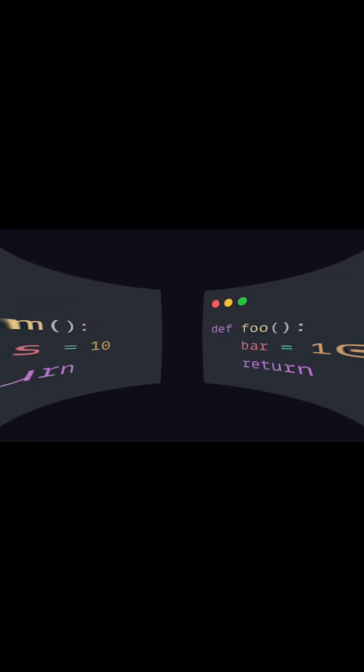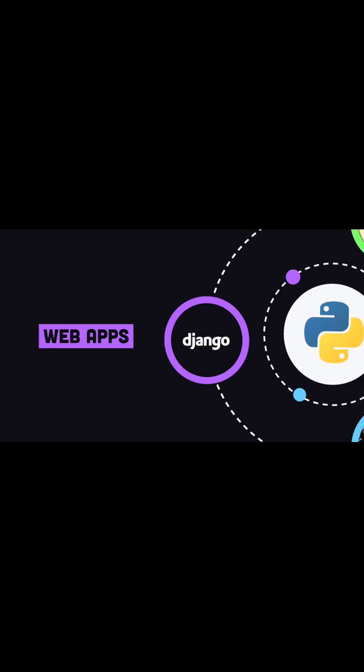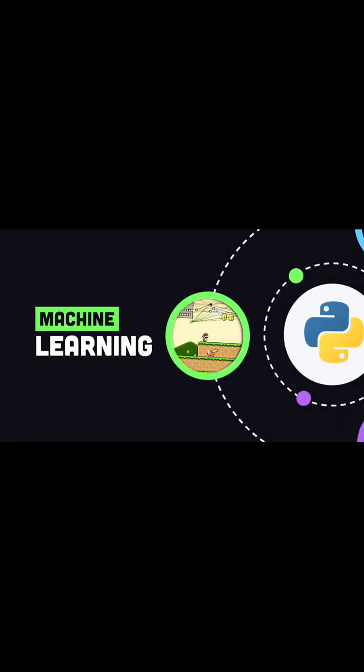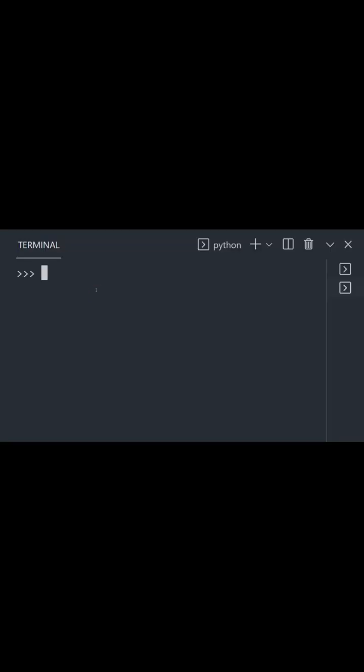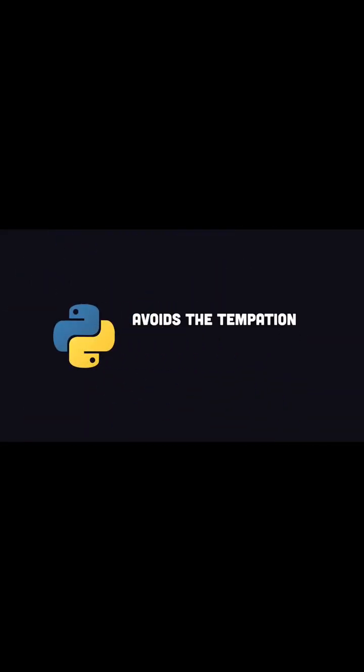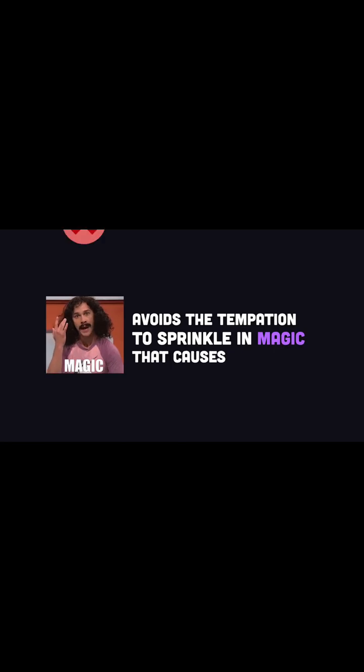It's commonly used to build server-side applications, like web apps with the Django framework, and is the language of choice for big data analysis and machine learning. Many students choose Python to start learning to code because of its emphasis on readability as outlined by the Zen of Python. Beautiful is better than ugly, while explicit is better than implicit. Python is very simple, but avoids the temptation to sprinkle in magic that causes ambiguity.